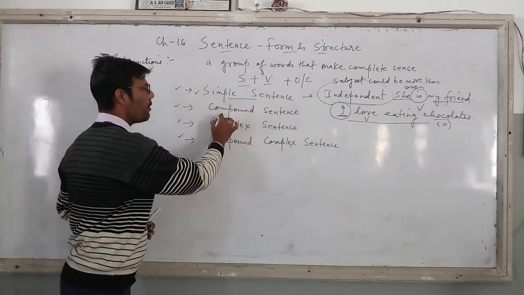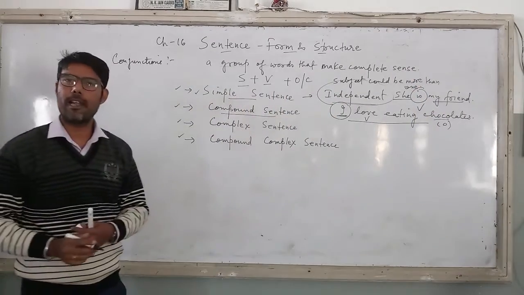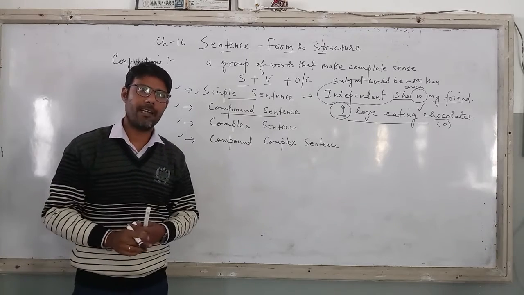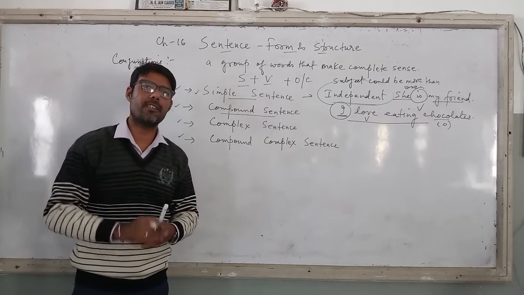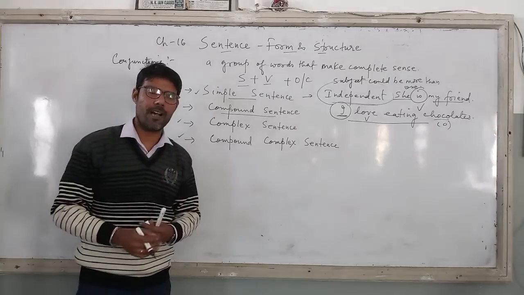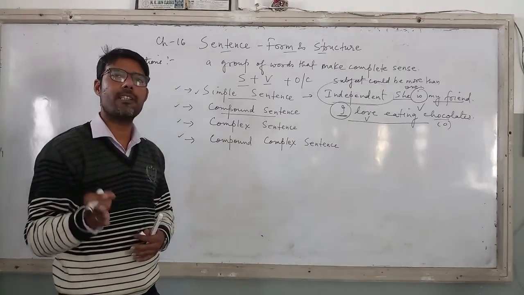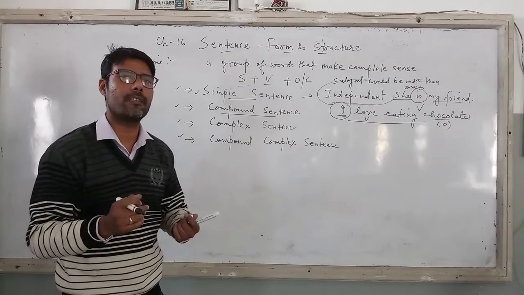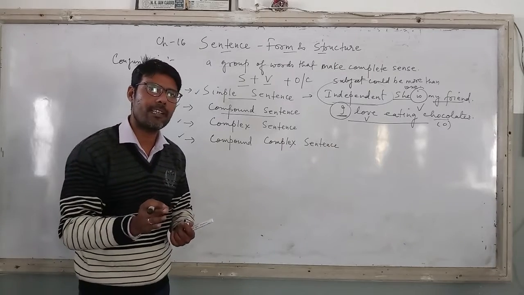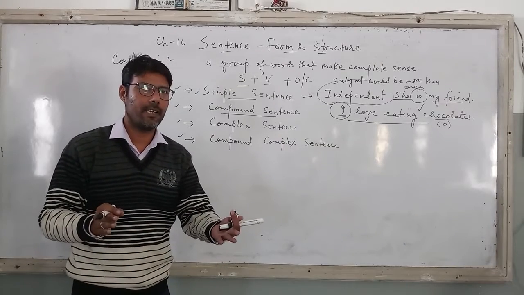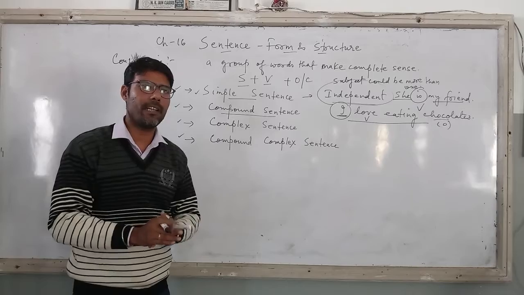Now when I am talking about compound sentence, what do I mean by that? If you remember, we had dealt with coordinating conjunction, right? And most of you asked me, sir, is correlative conjunction a part of compound or complex, or is it a part of subordinating conjunction or coordinating conjunction, right? That was also clarified in the live class.